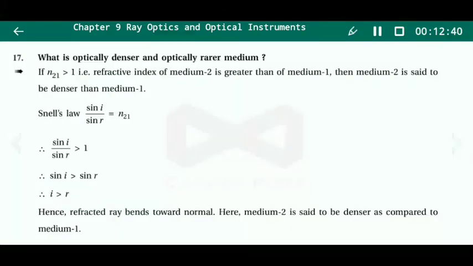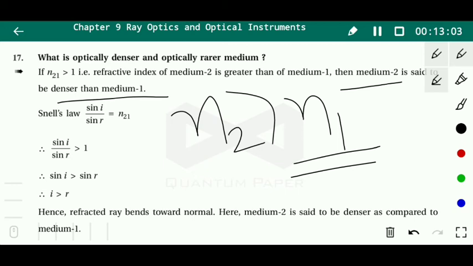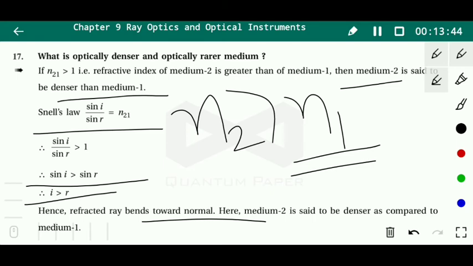Okay. The more interesting thing is what are optically denser and optically rarer media. So n21 is greater than 1. For example, the refractive index of medium 2 is greater than that of medium 1. Then medium 2 is said to be denser than medium 1. According to Snell's law, sin i upon sin r is equal to n21, so sin i upon sin r is greater than 1. The refracted ray bends towards the normal. Hence medium 2 is said to be denser as compared to medium 1.